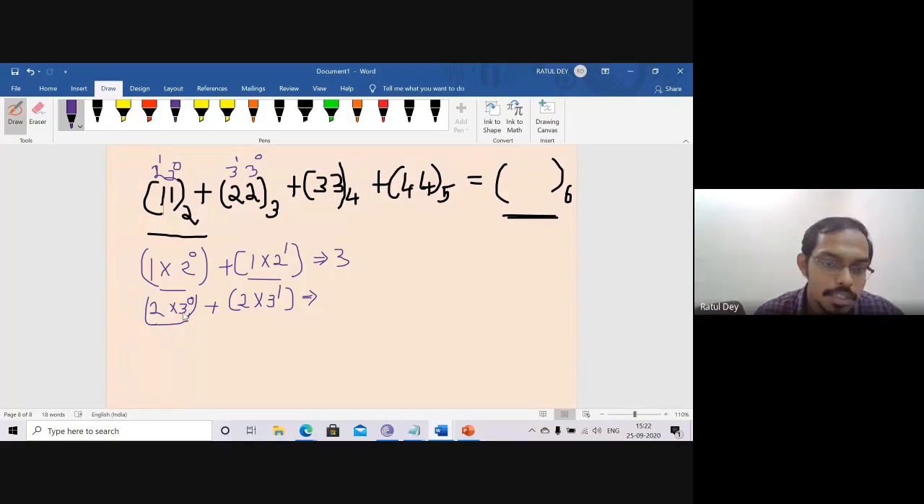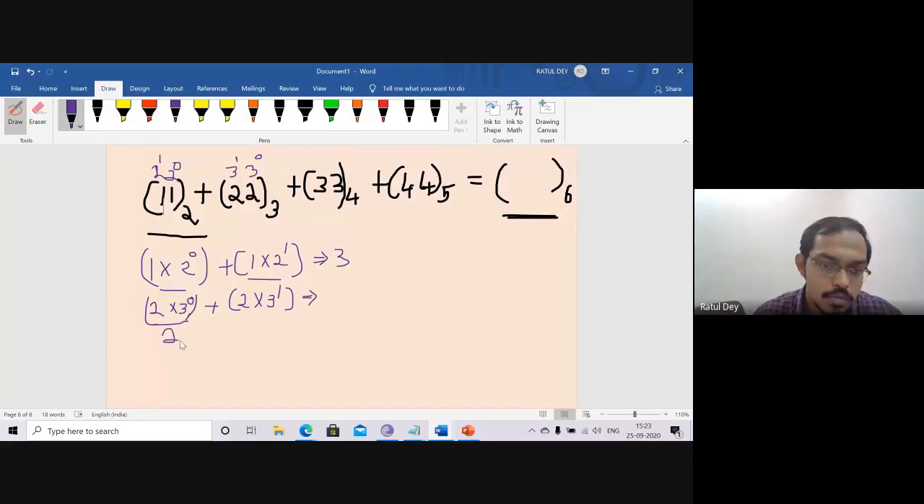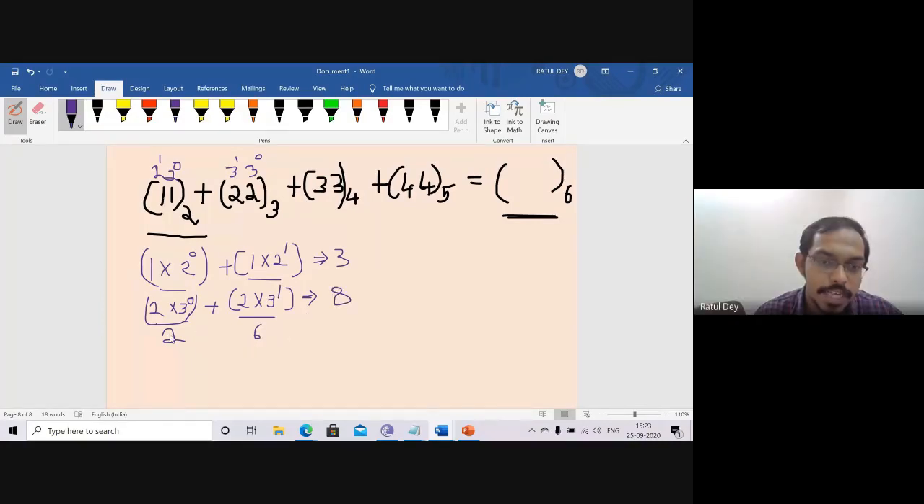Any number to the power 0 is 1. So 3 to the power 0 is also 1. So multiply करने के बाद क्या मिलेगा? 2. This is 2 and this one is 6. So we can say this is 8. 6 plus 2 is 8. I will just write it here, 8.